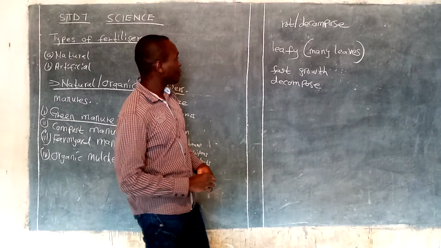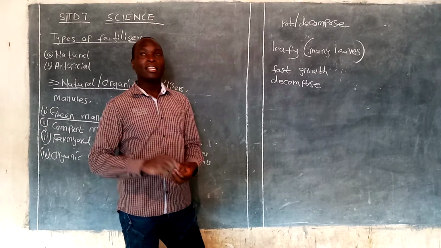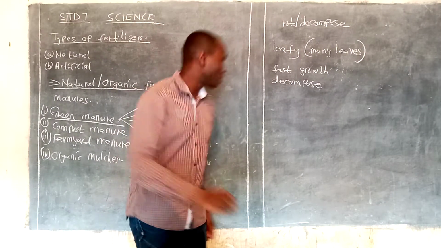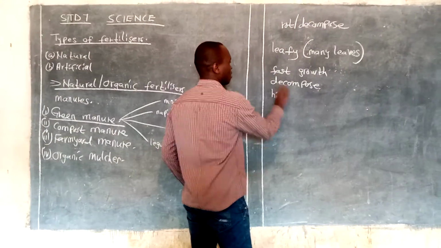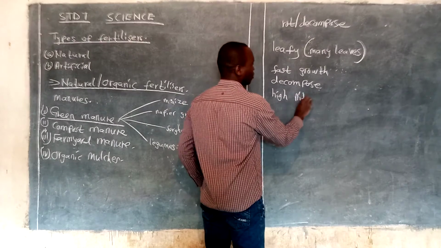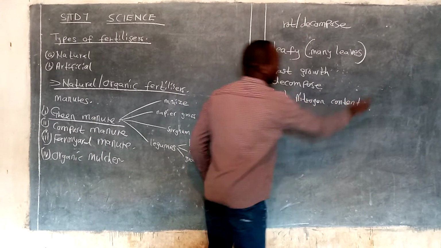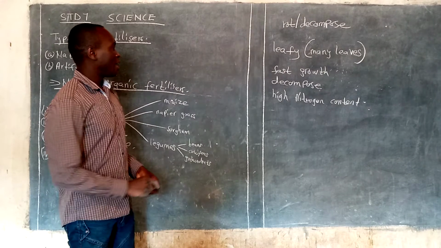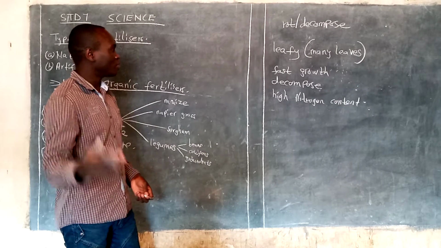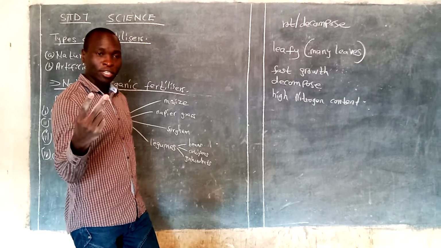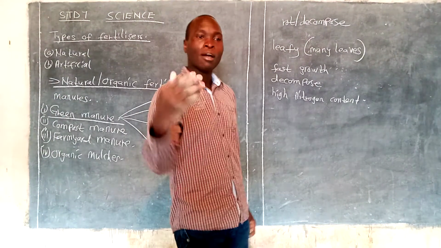Then lastly, we are saying that they should have high nitrogen content. They should have what? High nitrogen content. Remember, when we were looking at the nutrients, we said that we have two types of plant nutrients, the macro and the micro.